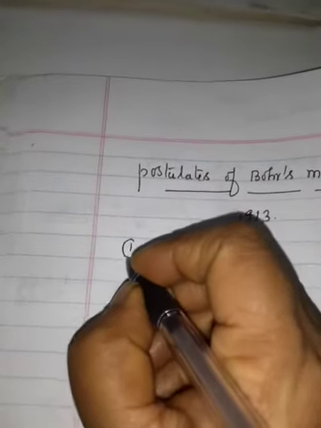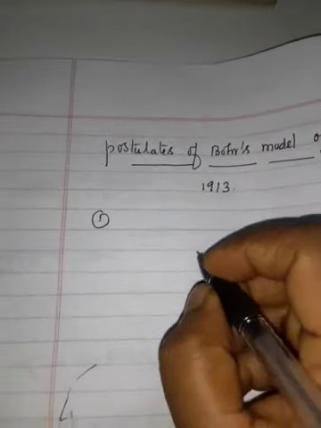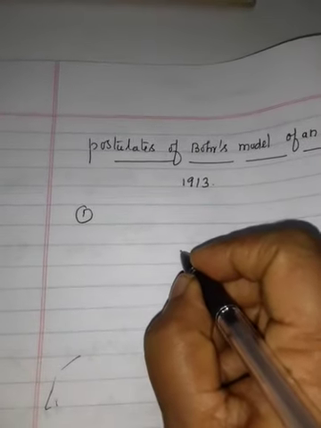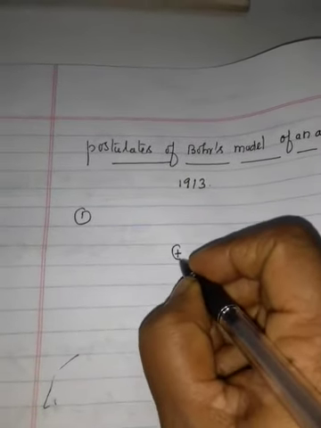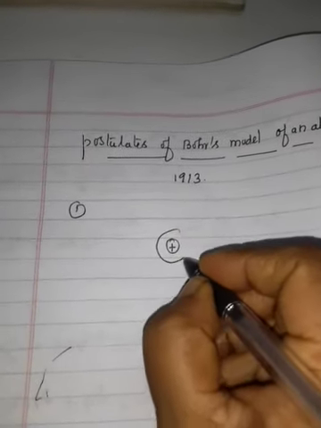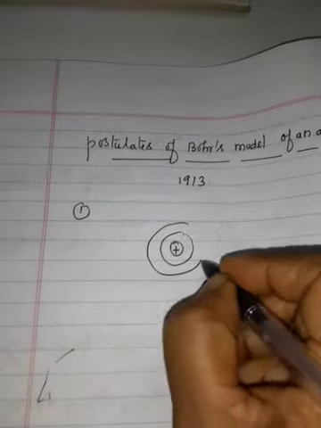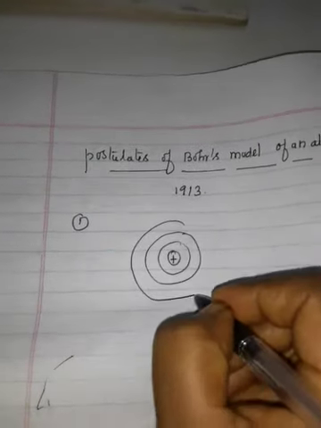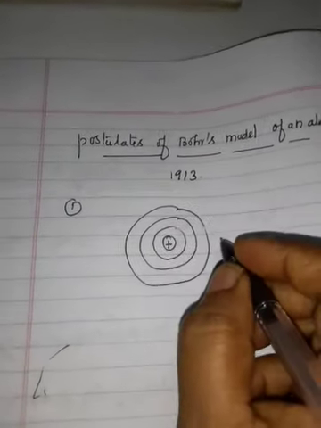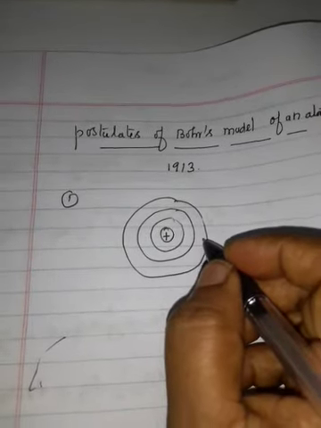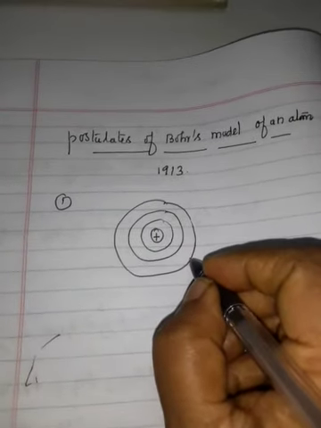Number one, electrons. Nucleus present in the middle having positive charge, and electrons revolve around the nucleus in certain selected circular path called orbit.